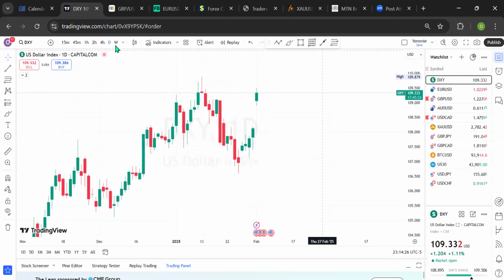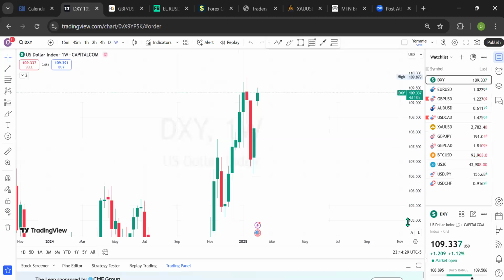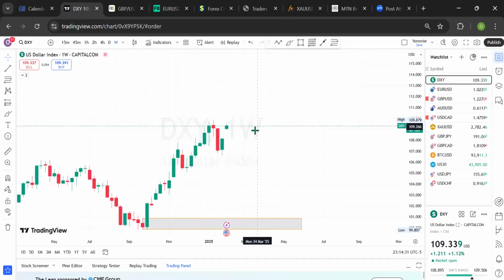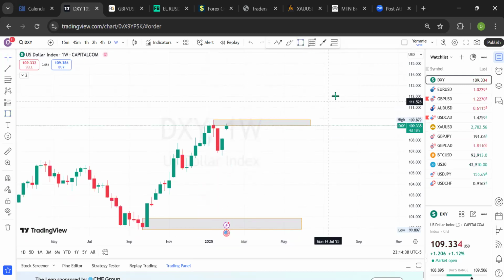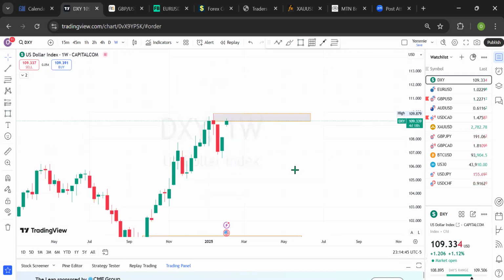So going straight to the weekly outlook, on the weekly we have DXY at a price level we've been expecting it to get to before we start to see a sell. For this week, the market did a gap up, to a price level where we should be expecting a sell. So the distribution of price is expected to be here.